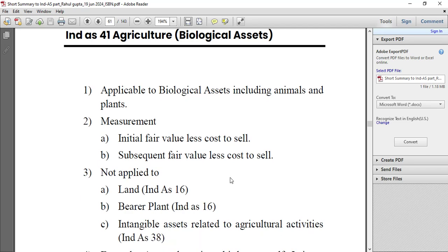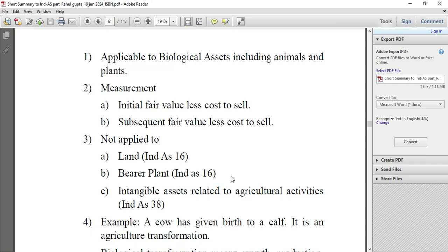Not applied to land, which is Ind AS 16. Bearer plant, Ind AS 16. Intangible assets related to agricultural activities, Ind AS 38.